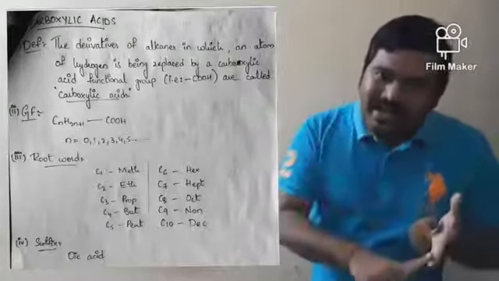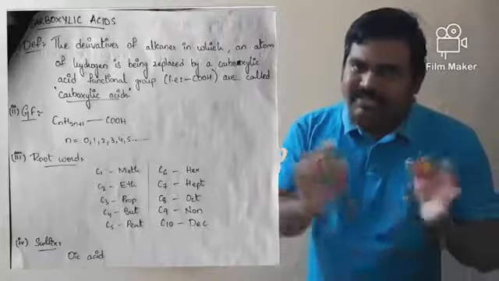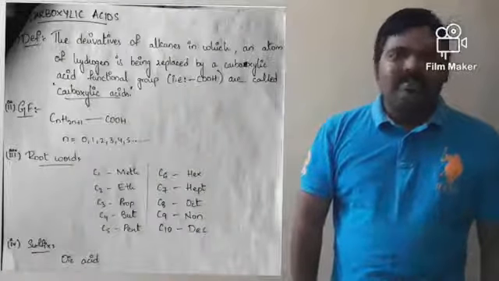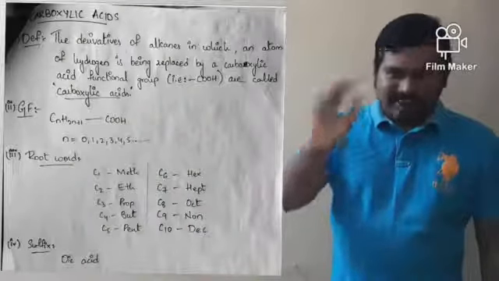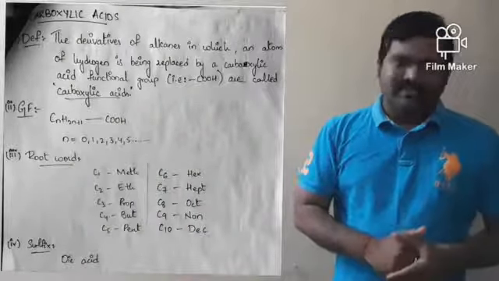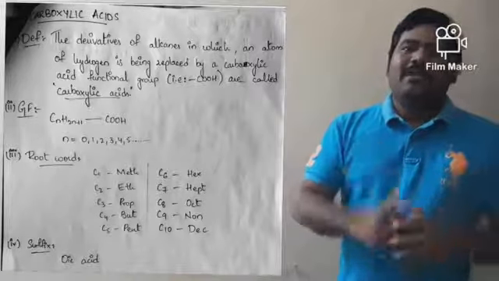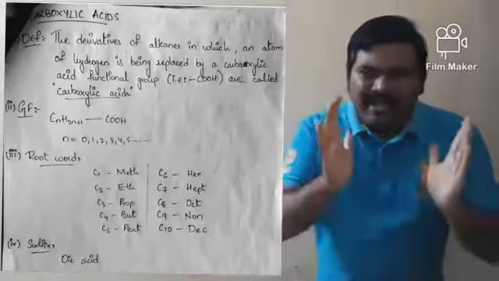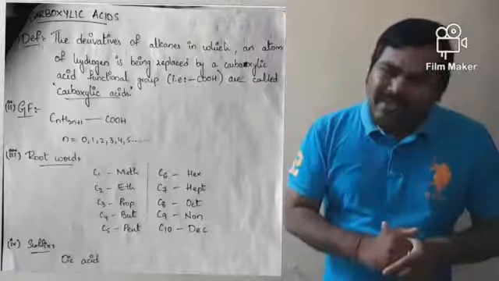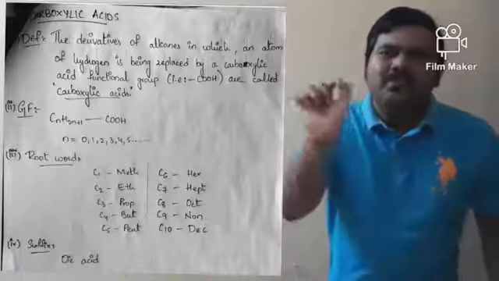Why do the aldehyde and carboxylic acid families start from the 0 value? That I will definitely explain in the upcoming modules. Okay. Now coming to suffix. What is the main suffix of carboxylic acids according to IUPAC?